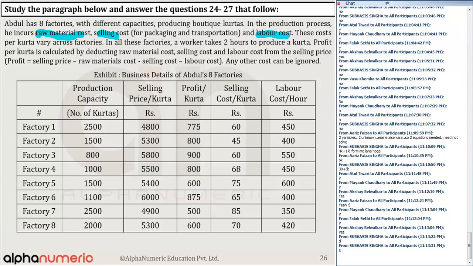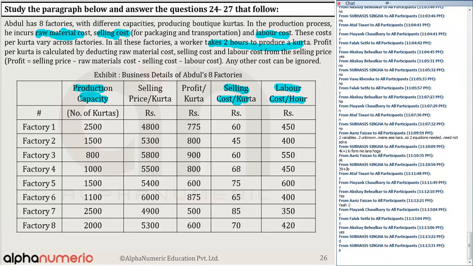So it is given: labor cost per hour, selling cost per kurta, production cost. These costs per kurta vary across factories. In all these factories, a worker takes 2 hours to produce a kurta.